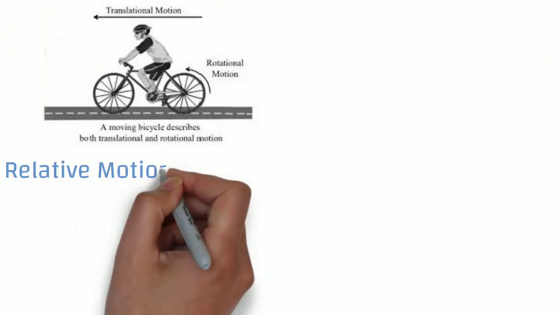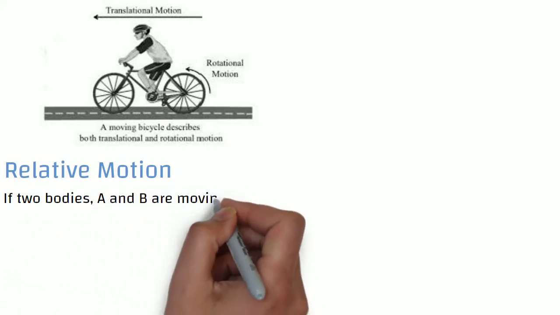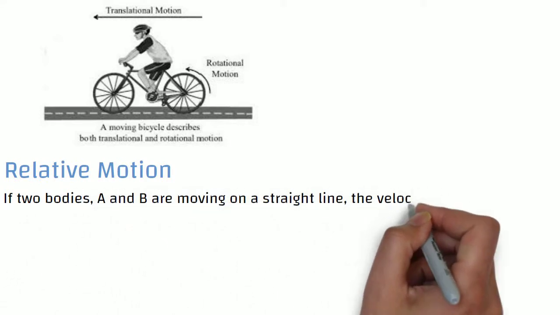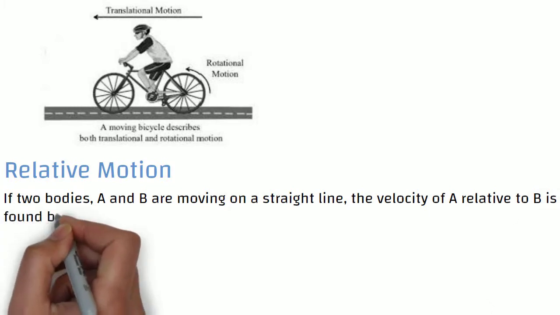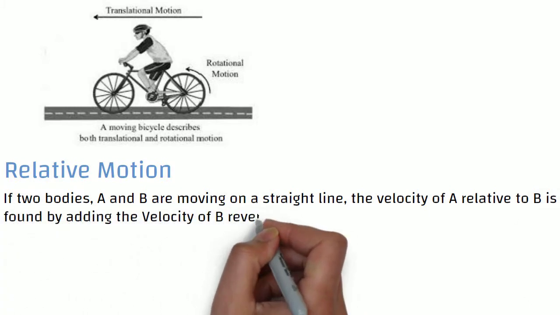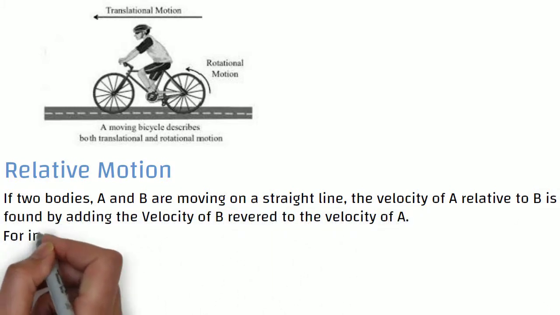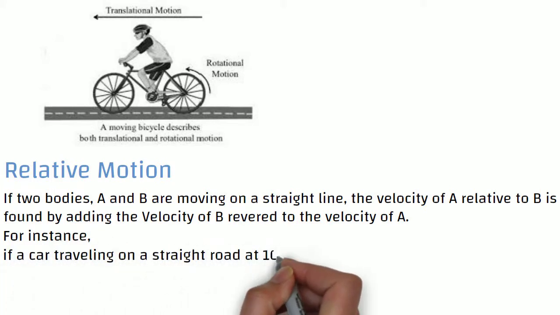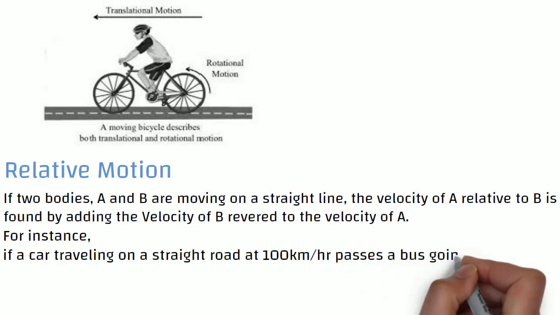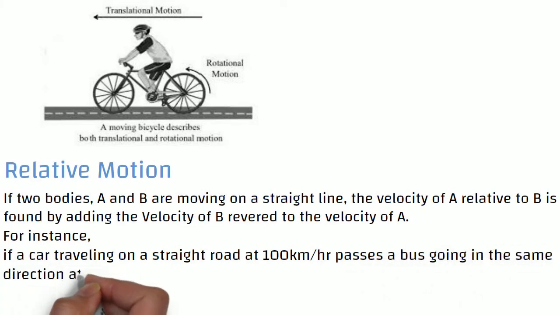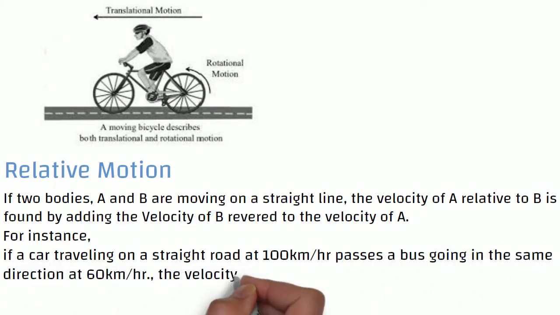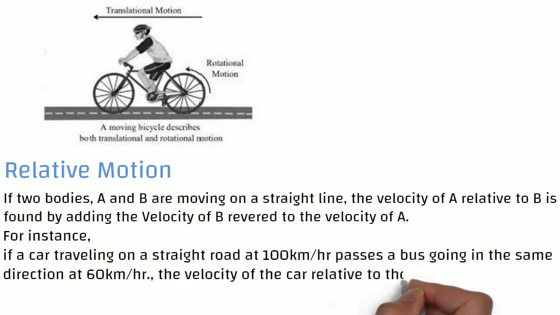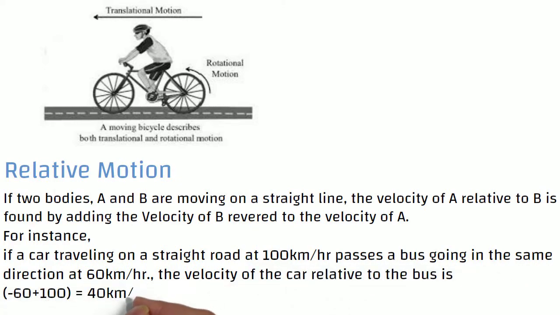Relative motion. If two bodies, A and B, are moving on a straight line, the velocity of A relative to B is found by adding the velocity of A to the reversed velocity of B. For instance, if a car traveling on a straight road at 100 km per hour passes a bus going in the same direction at 60 km per hour, the velocity of the car relative to the bus is -60 plus 100 equals 40 km per hour.